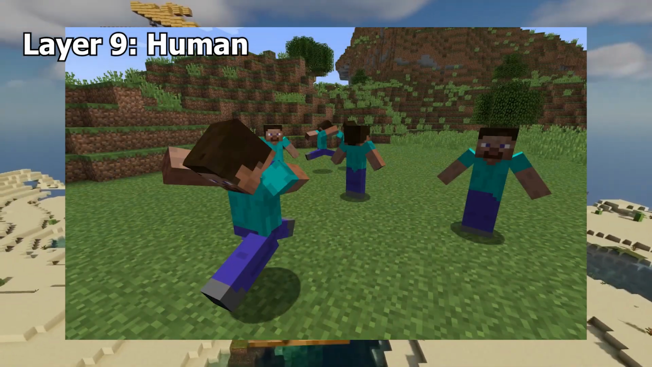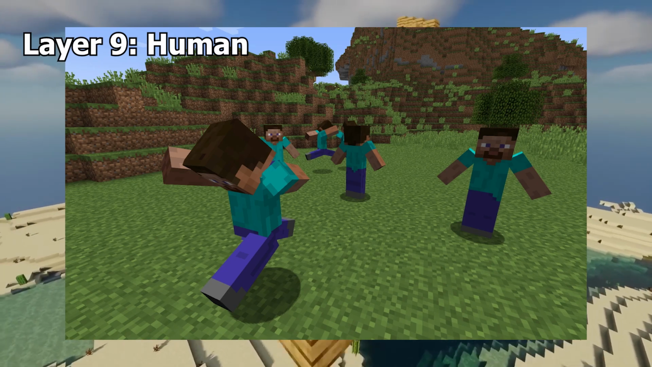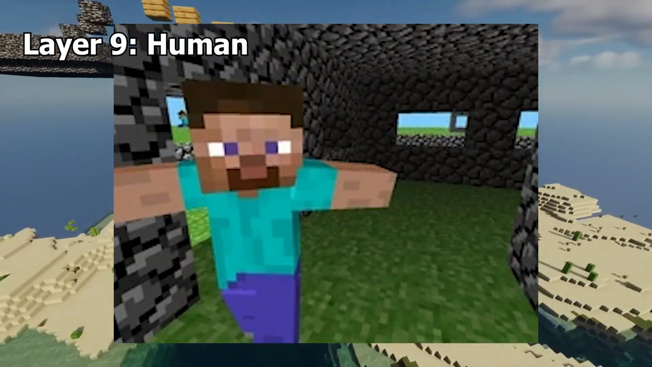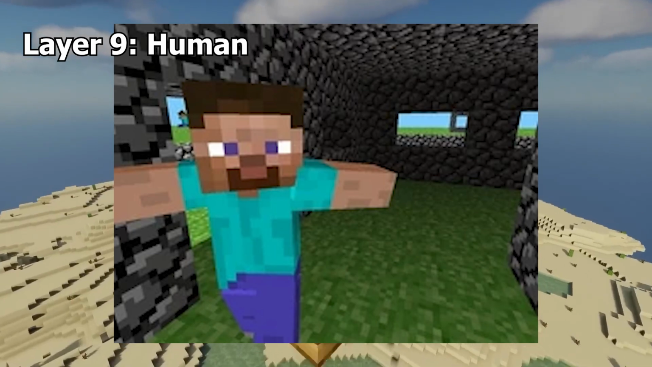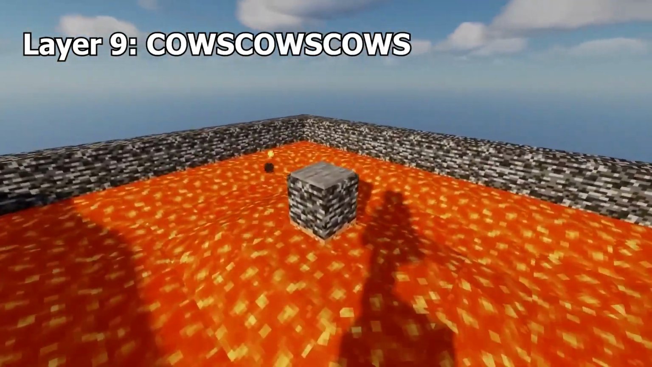Human. Humans were non-player characters available in the classic version of the game. They looked like the player and walked around in circles, occasionally jumping. The player could spawn these humans using the G button on their keyboard, but this feature was removed in the survival test version.